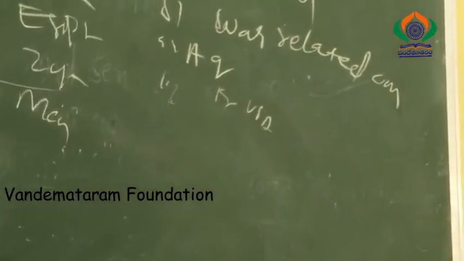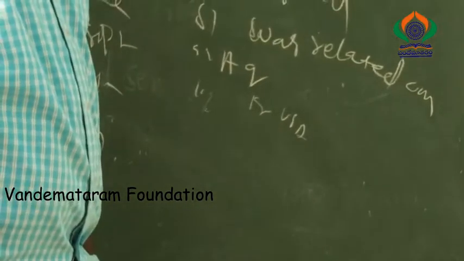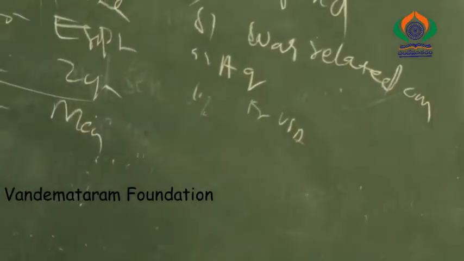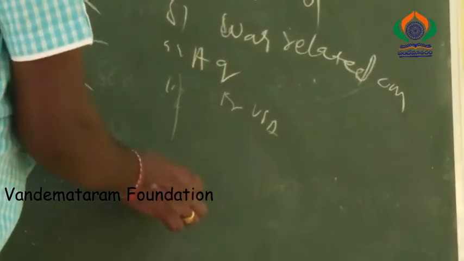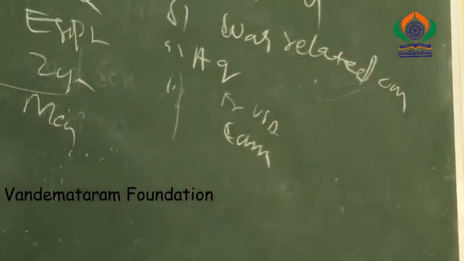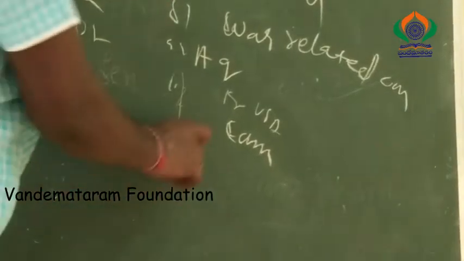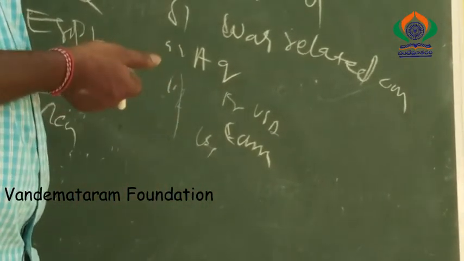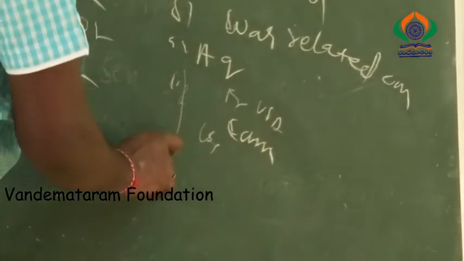Germany. Which country introduced the Nazi party or Nazi system? Germany. It is clear. Next, which country introduced the communist policy? Russia. Who introduced the USSR? Stalin. Stalin belongs to which country? Russia.